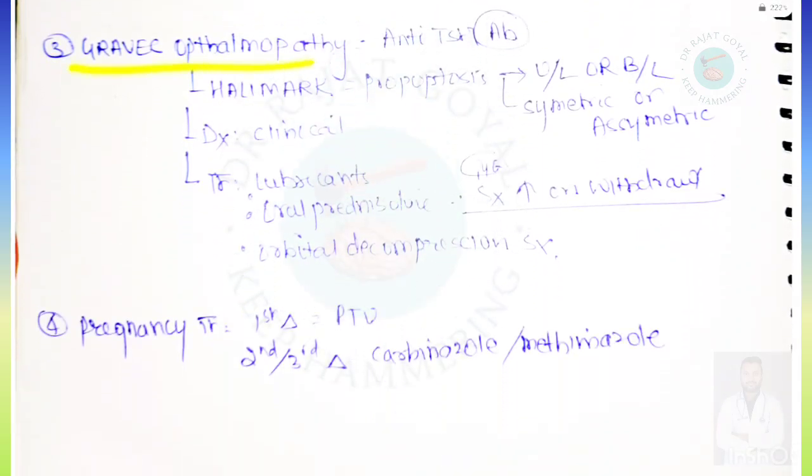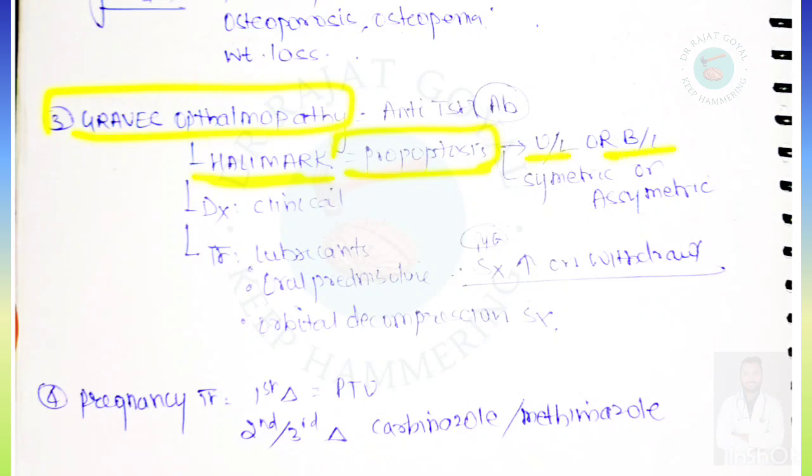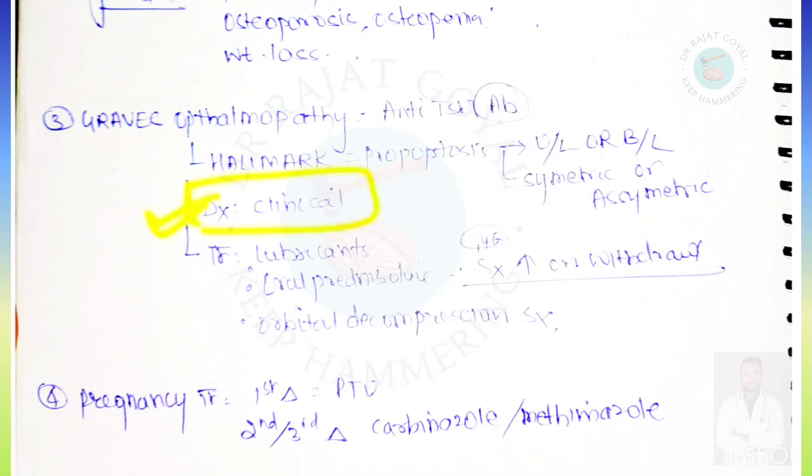Graves' ophthalmopathy. In Graves' ophthalmopathy, we have to remember that anti-TSH receptor antibody is involved. The hallmark feature will be proptosis, which can be unilateral or bilateral, symmetric or asymmetric. These points were asked in the previous year paper. Diagnosis is mainly clinical.